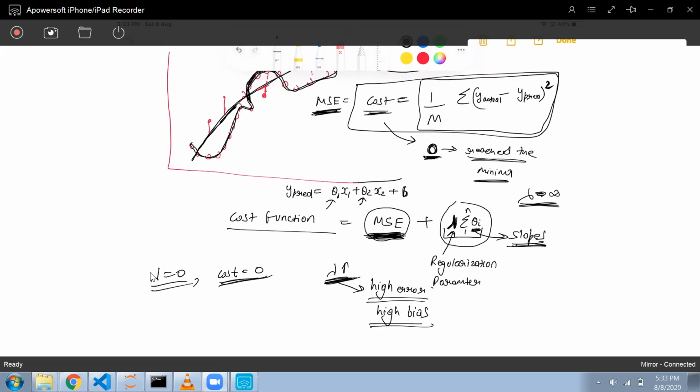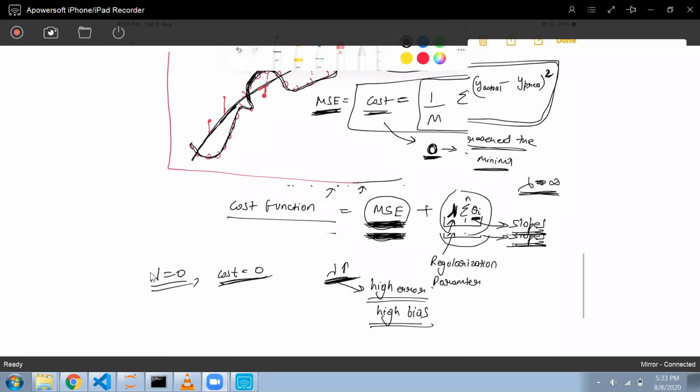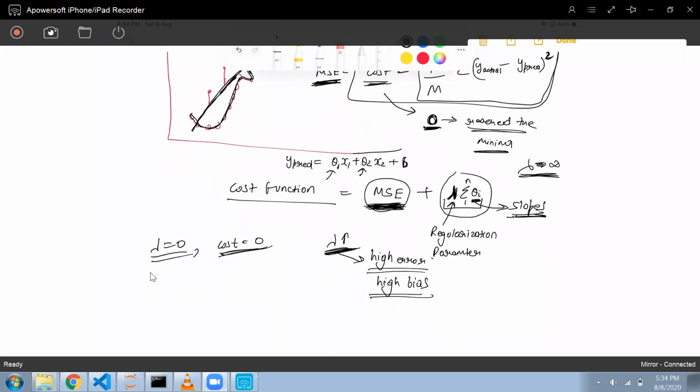So what I do, I introduce some error, or we call it a penalty, so that my model can generalize well. This term we can also say is the penalty that we are making.